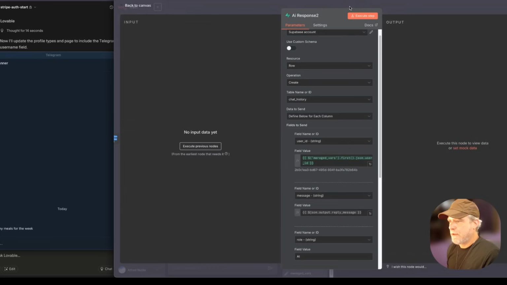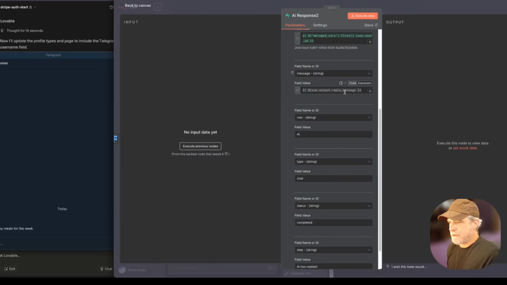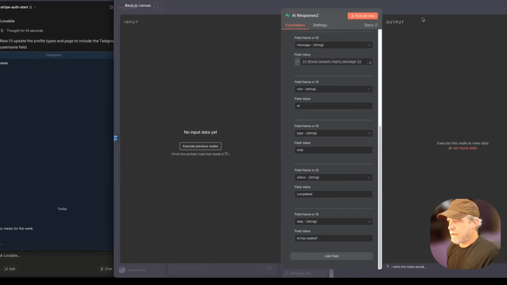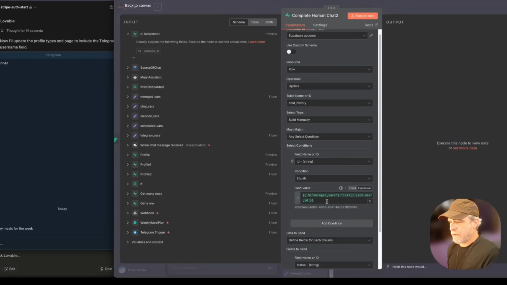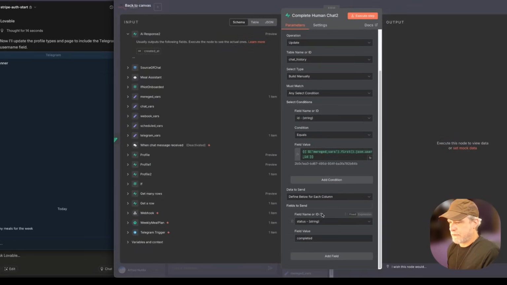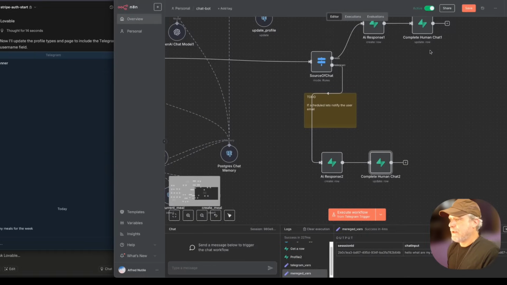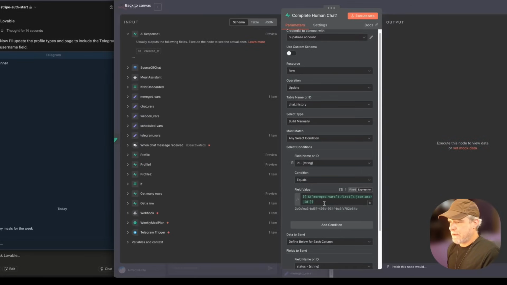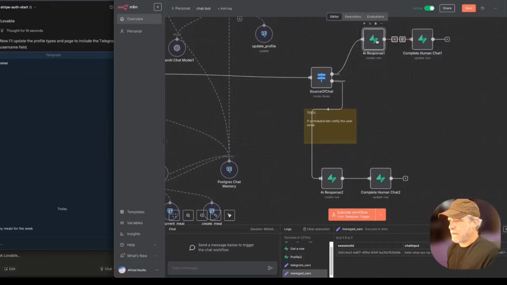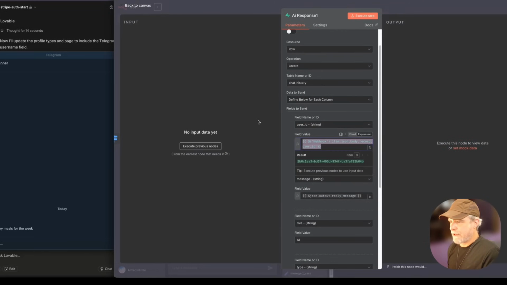Okay. And then the message is whatever came from the AI, and then we're there. Okay. And then this guy is going to be merge vars user ID. This one was fixed. Okay. So that's complete. And then this guy. So we never made the initial one, but I'm going to do that. Okay. And then merge vars username, and then this guy. Okay. So let's go back up a step.